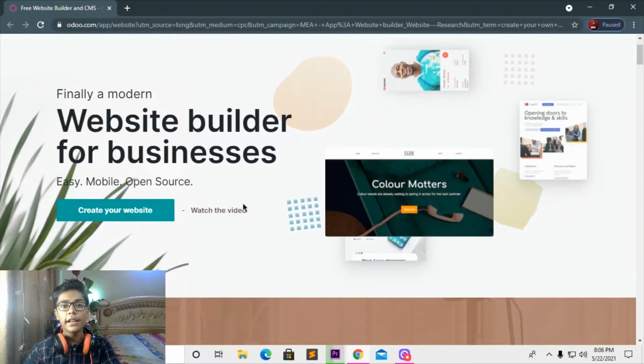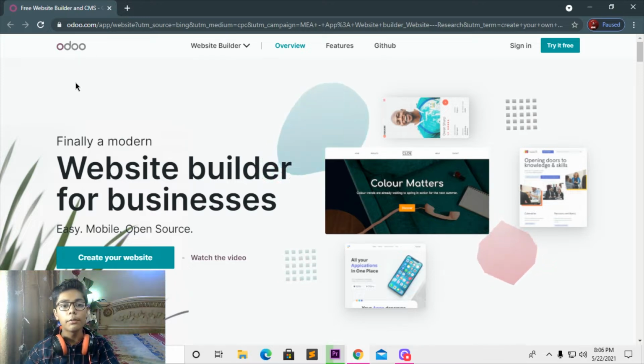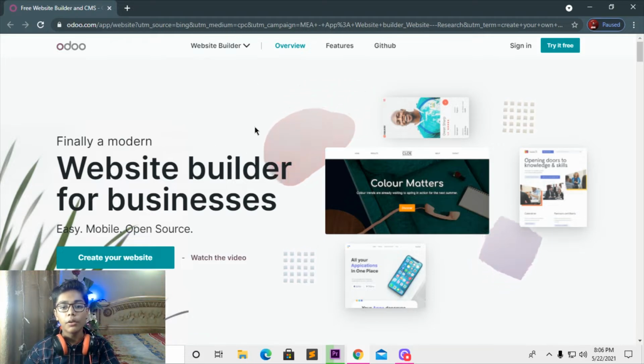So now we will be starting with our blog site project in Node.js. Here you can see, like I've told you in the introduction, this is my blog site which we'll be building, and blog site means like a free website builder and CMS. Its logo is like Odoo, so you don't need to take care about that. It's your choice what logo you make here, and what you write in the navbar section. So you can see I've made this front page here, because I want to show how it works, and how to make a blog site in Node.js.